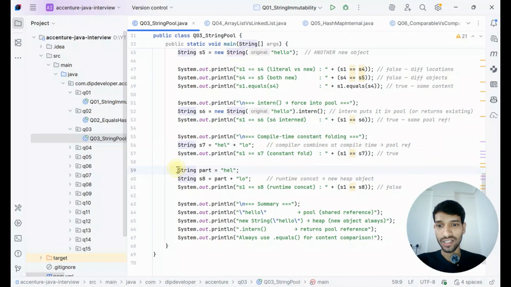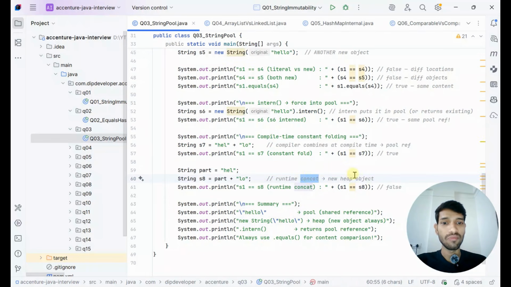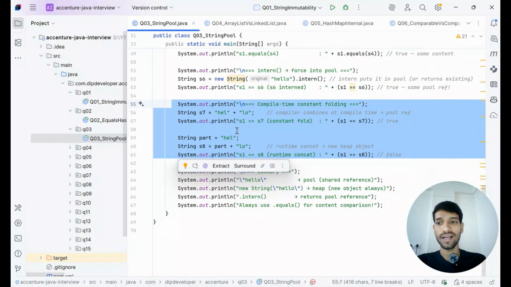And one more thing, here s8 is giving us hello, but it is computed at runtime, so it creates a new heap object. Internally it is creating a new object. So s1 equals s8 is false. You can reverse this concept and understand why it is happening, because they can sometimes ask to see how fluent you are with the string pool or String. That is one of the most asked questions, not only at Accenture, in any MNC company, they will definitely ask this.